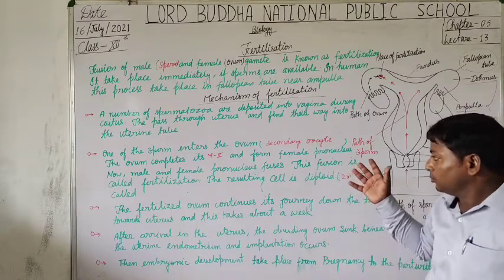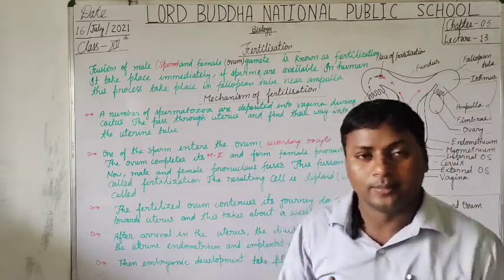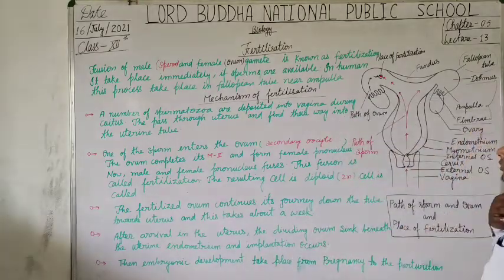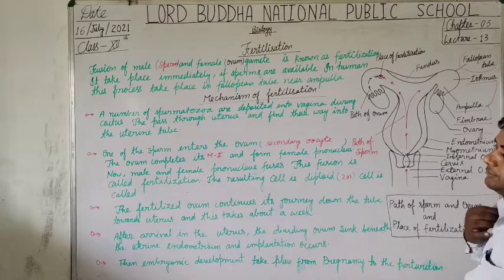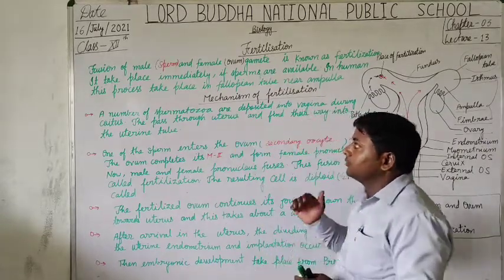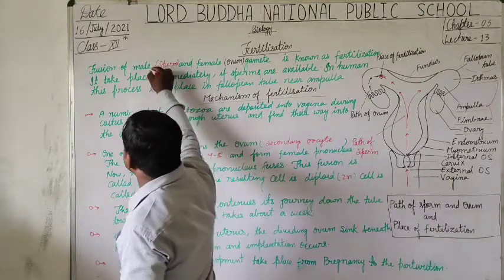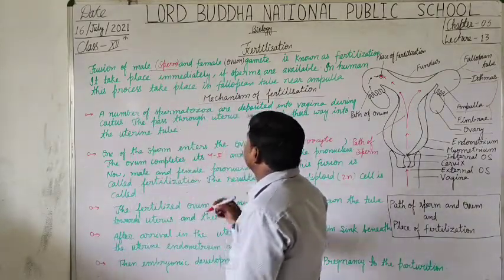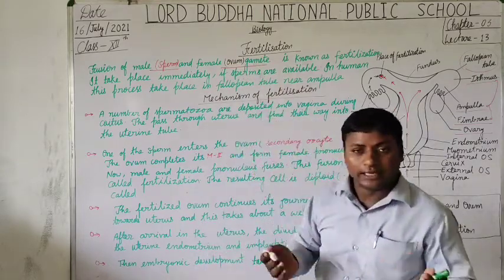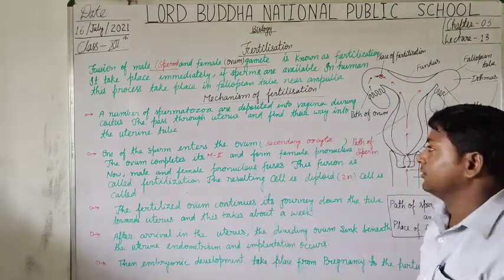So now, before going to discuss the mechanism of fertilization, first of all, I am going to explain the definition of fertilization. Students, the fusion of the male gamete, it means sperm, and the female gamete, ovum, is known as fertilization. This is the very simple definition of fertilization.